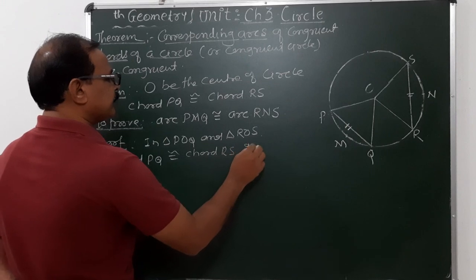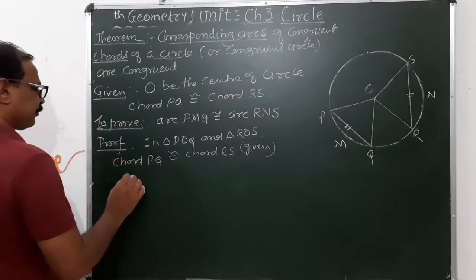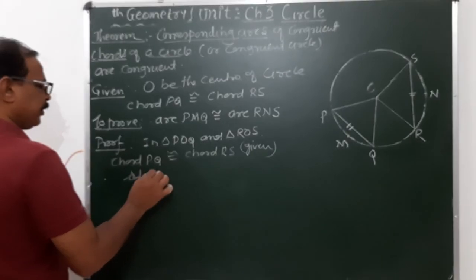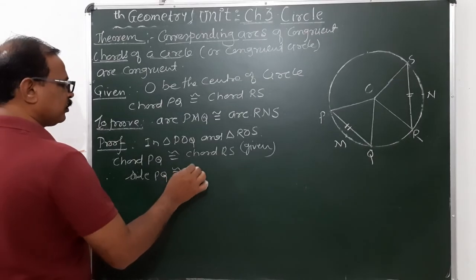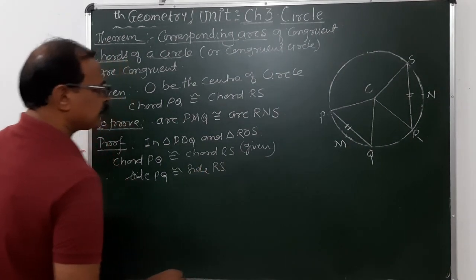It is given. Therefore, side PQ is congruent to side RS.